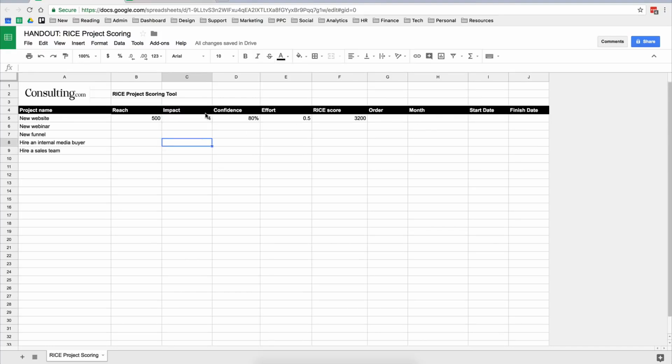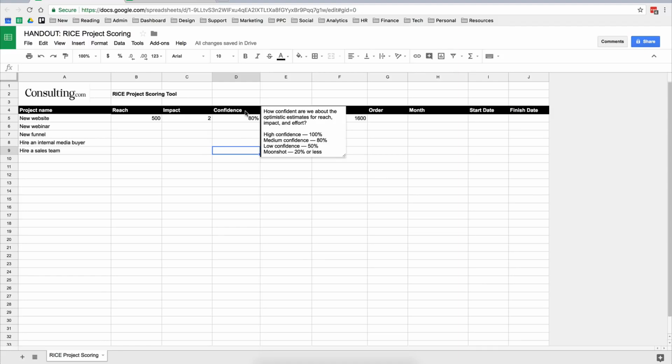These are guesses, educated guesses, right? Because no one can know for certain what's going to happen in the future. But by mapping it out like this, it allows us to be more objective and make better decisions than simply guessing it or winging it like most people do. So we estimate the reach, then the impact, and I'm going to say this impact is going to be a 2 times multiplier.